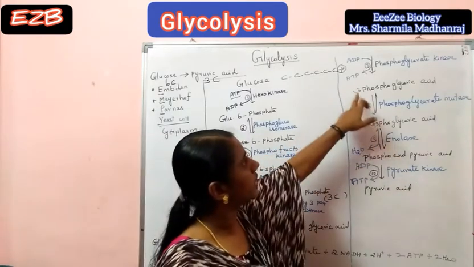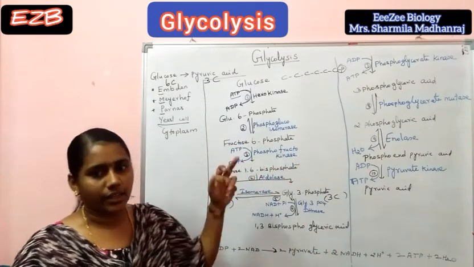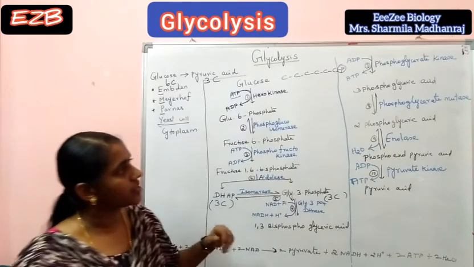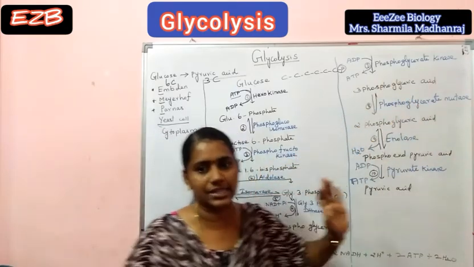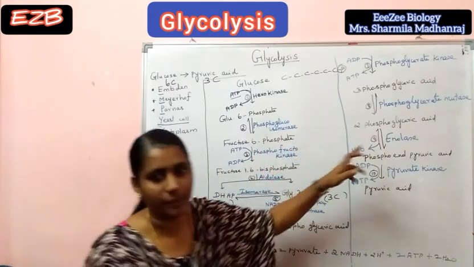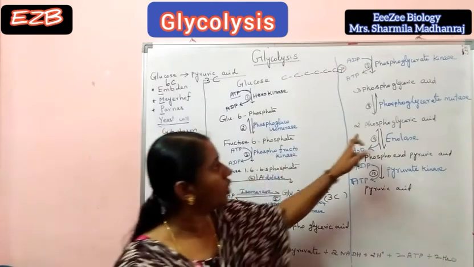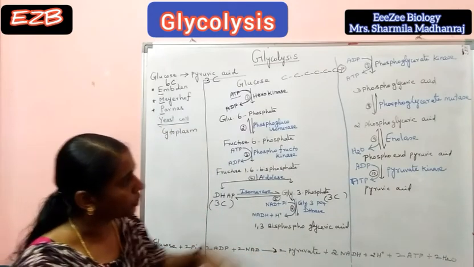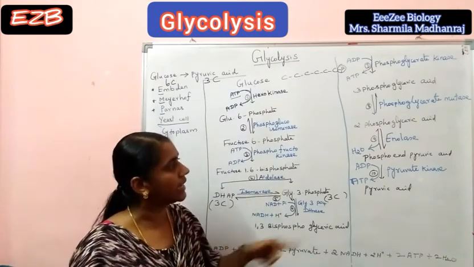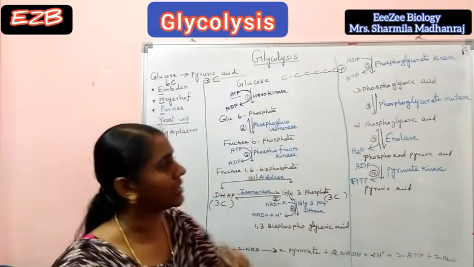Next, 8th step: 3-phosphoglyceric acid is converted to 2-phosphoglyceric acid by the enzyme phosphoglycerate mutase. In this reaction, the phosphate group is shifted from the third carbon to the second carbon. Next, 9th step: 2-phosphoglyceric acid is converted to phosphoenol pyruvic acid by the enzyme enolase. Here is a dehydration reaction, where a water molecule is removed from 2-phosphoglyceric acid.